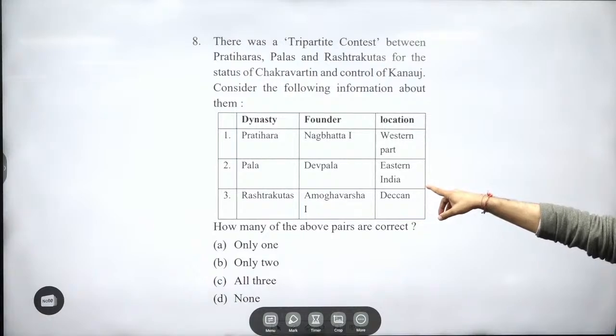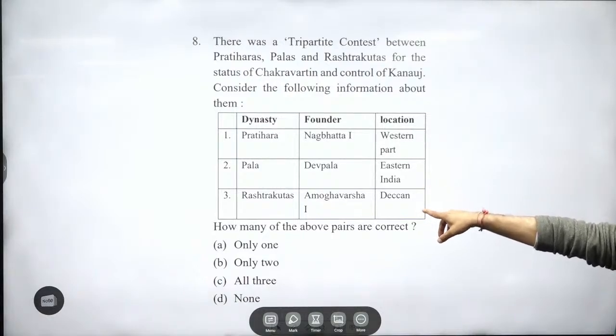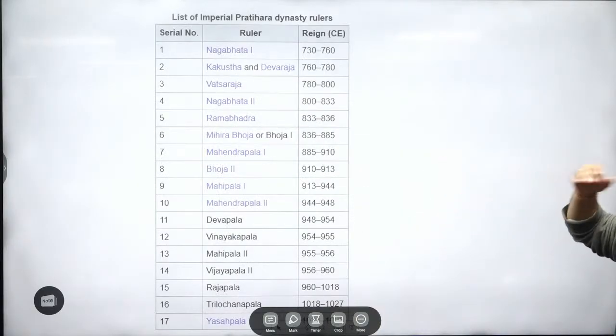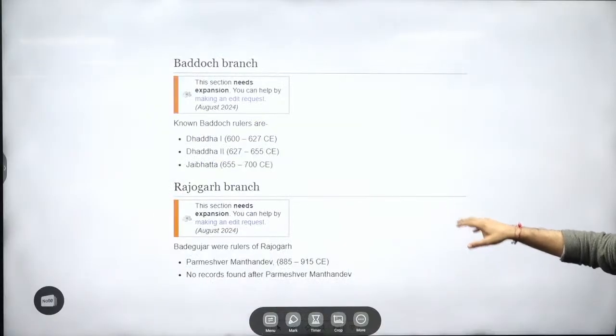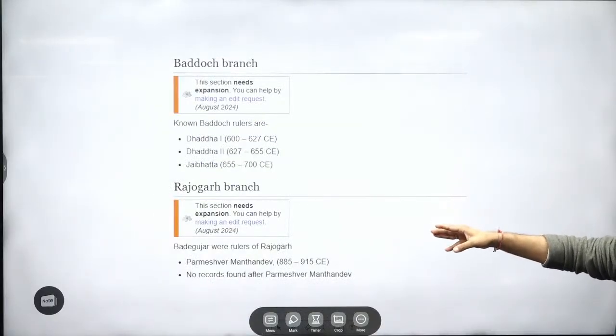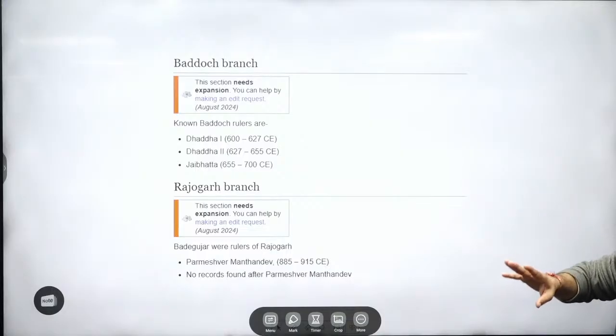Pala, Gopala, wrong. Rashtrakutas, Dantidurga. Again, a very easy question. Okay. These are all the rulers which I have already shown you of my Gurjara-Pratiharas, right? One I have told you, the Bhadod branch is there, the Rajogarh branch is there. Only for your understanding that there were several branches, not to be remembered.